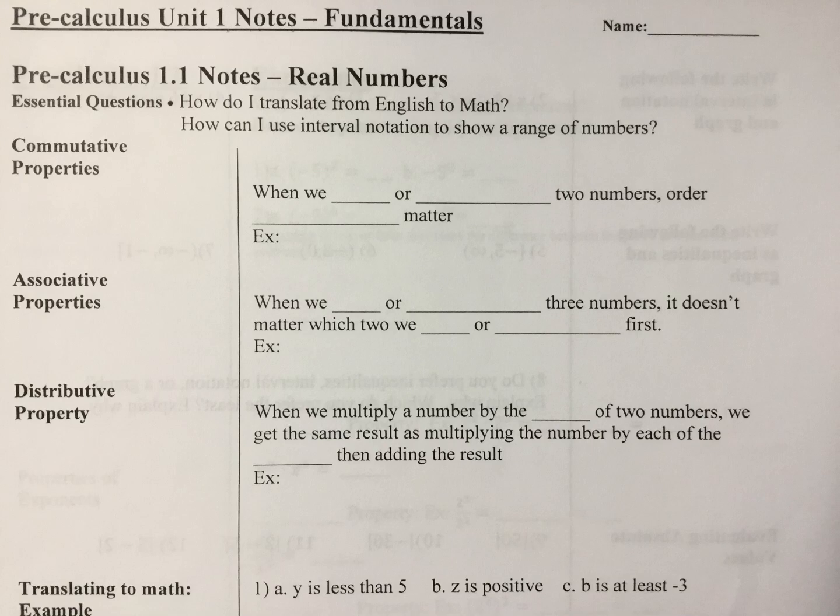All right, we're going to start off here with some properties. So first of all, we have the commutative property. The commutative property says that when we add or multiply two numbers, order does not matter.